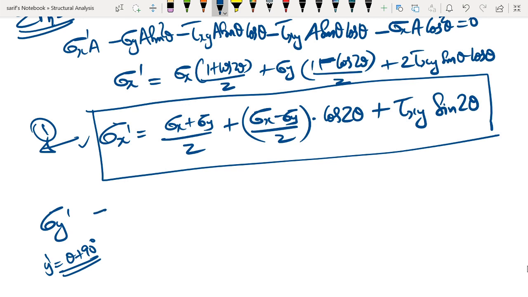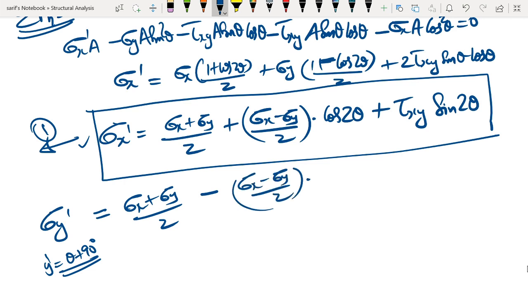So for sigma y dash, the equation we are going to get is sigma x plus sigma y divided by 2. We are going to get negative signs: minus sigma x minus sigma y divided by 2 into cos 2 theta minus tau xy into sine 2 theta.